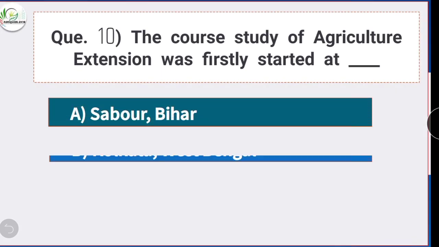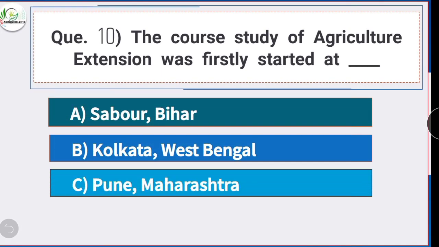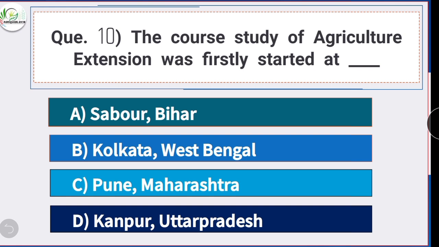Question number 10. The course study of agriculture extension was firstly started in? Option A is the correct answer, Sabour, Bihar. The course study of agriculture extension was firstly started at Sabour, Bihar.